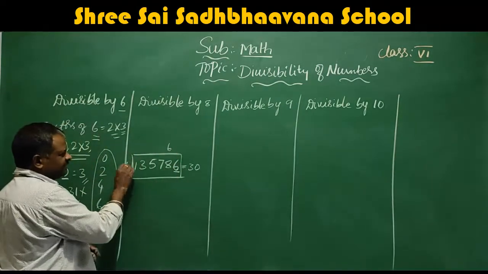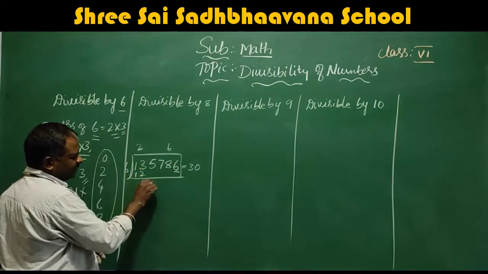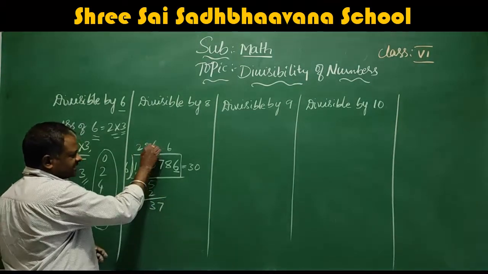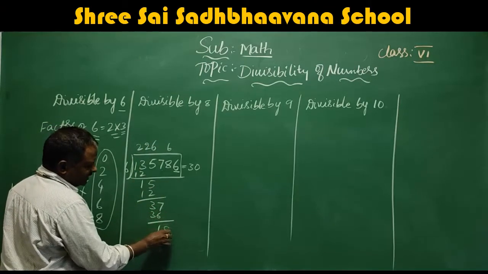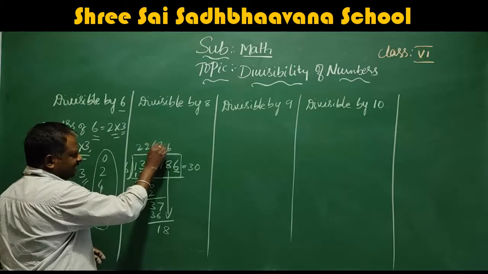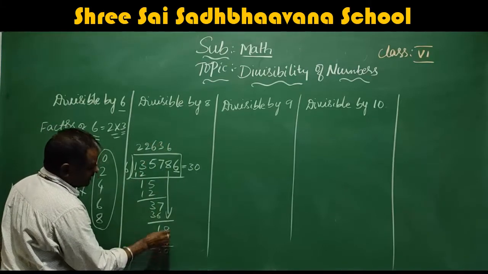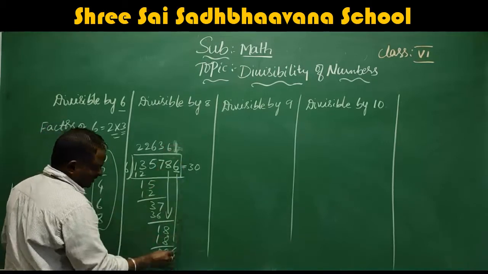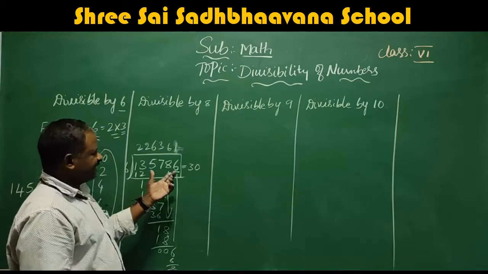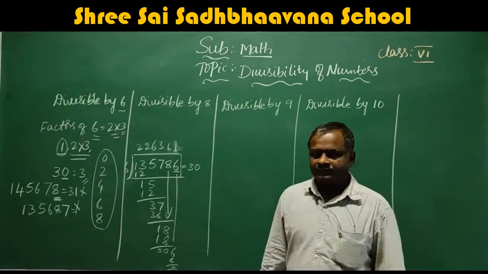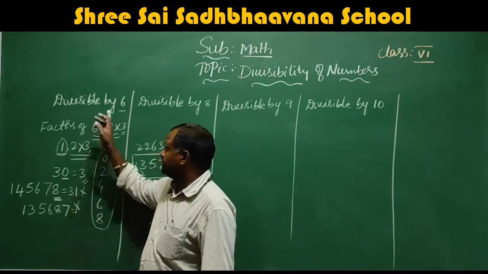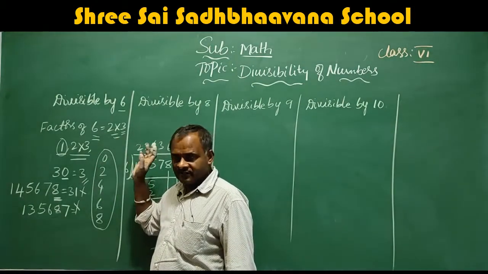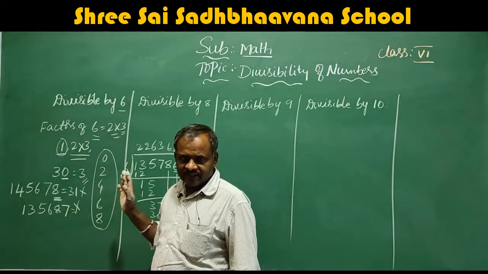If I doubt, I will divide here. 6 ones are 6... 6 twos are 12, remainder 1, 15. 6 twos are 12, once again 37, 6 sixes are 36, remainder 1, you take down 8. 6 threes are 18, no remainder. Take 6, 6 ones are 6. See, completely this number is divisible by 6. That means any number which is divisible by 6 should satisfy the divisibility of 2 as well as the divisibility of 3, both, not the single.